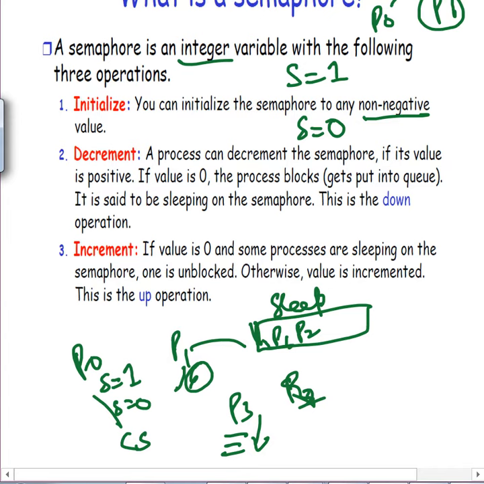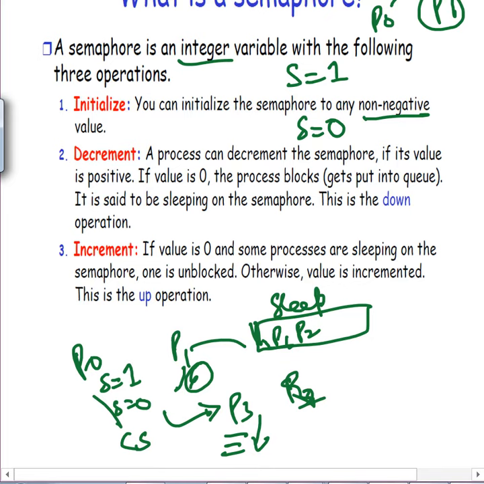That means the scheduler will not assign the CPU to them when P0's time slice is over. It rather gives it to some other process which is not in contention for the critical section and has a separate job to do. So CPU time cycles are not wasted on P1 and P2. This is the most important thing.